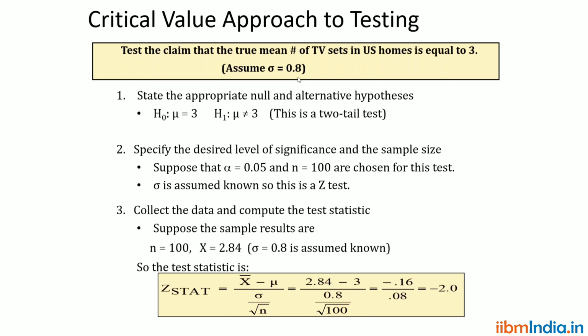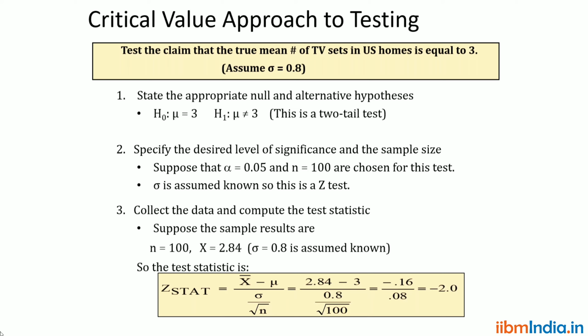Sigma is given means it is Z test. Step 2 is selecting the test. Step 3, defining the level of significance. The level of significance is 0.05, which means 95% the data is accurate. So step 3 is defining the alpha.